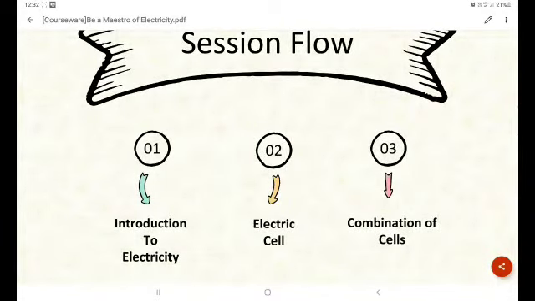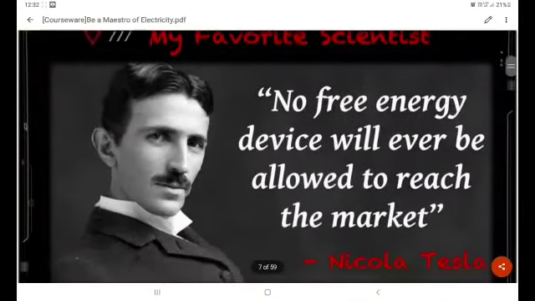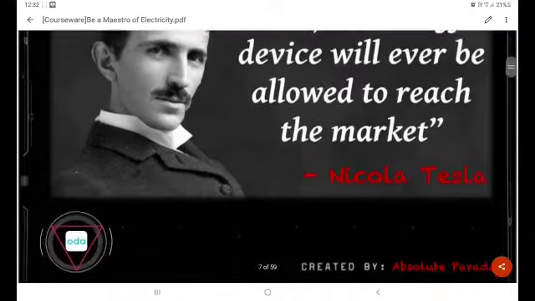Today first we're gonna see the introduction to electricity, the electrical cells and the combination of cells. Now let us see the charges. Before that, here is my favorite scientist, Nikola Tesla. He said that a free energy device will never be allowed to reach the market, because if there is no free energy, that means which has no current, will not reach the market. Like that he told.